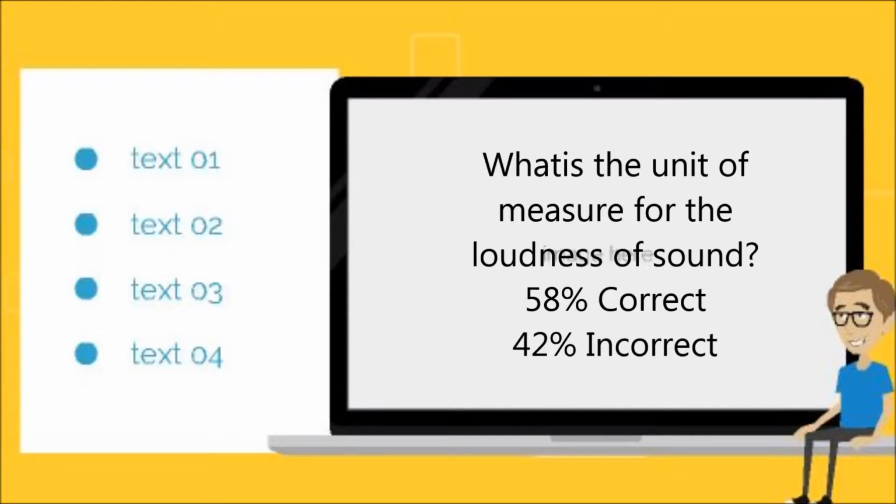What is the unit of measure for the loudness of sound? Volume relates to the maximum pressure produced as particles are squeezed together as they are made to vibrate. This is also related to the maximum distance particles are moved from their normal position. When you show sound waves on a graph, the amplitude is the height of the waves from their middle position and reflects how loud the waves are.